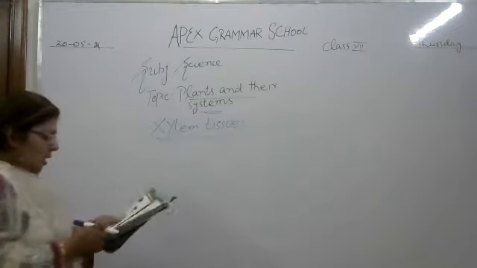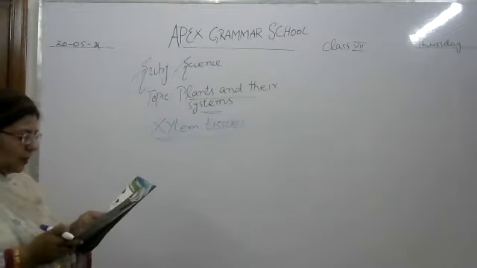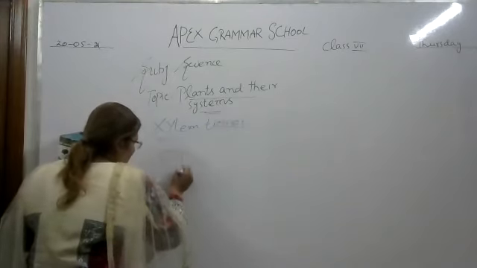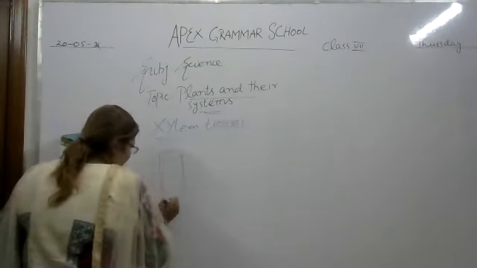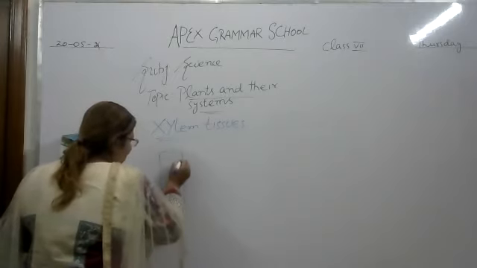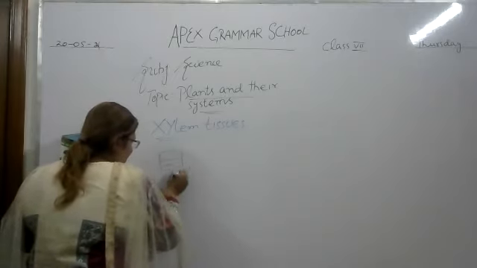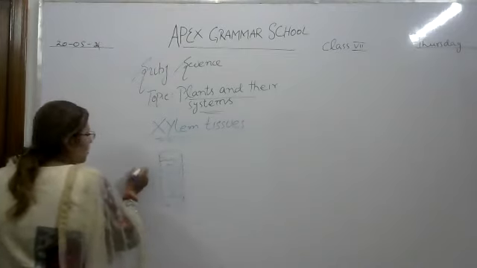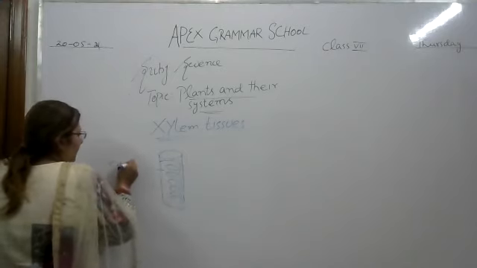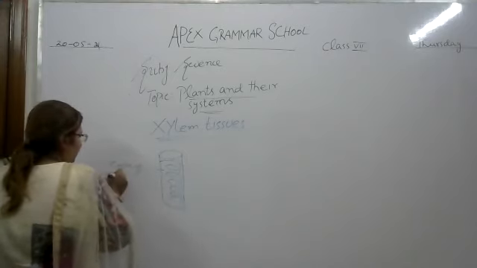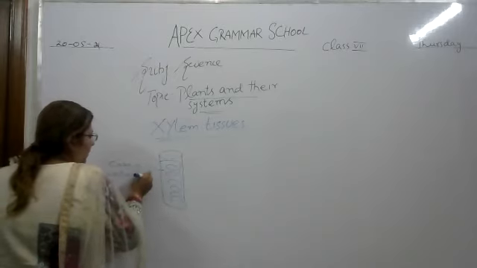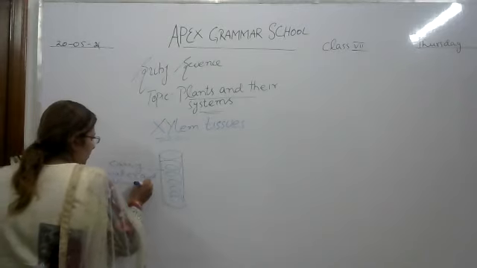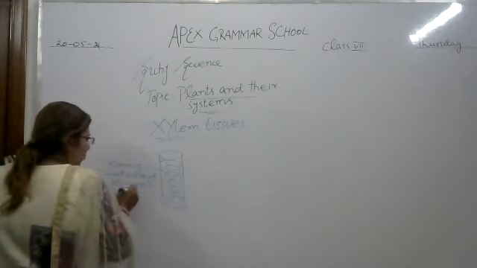Xylem tissues carry water and materials from the roots to the leaves. Xylem tissues are those which carry water and minerals from the roots.